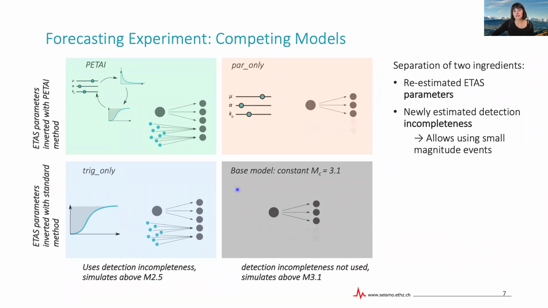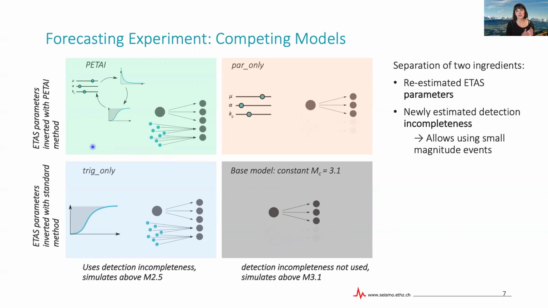The base model being a basic ETAS model with a constant magnitude of completeness of 3.1. And here we are modeling magnitude 3.1 and above earthquakes. So they are allowed to trigger and be triggered. The alternative model is then the one that I just described that has these 2 new ingredients.